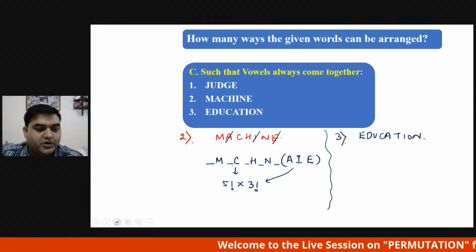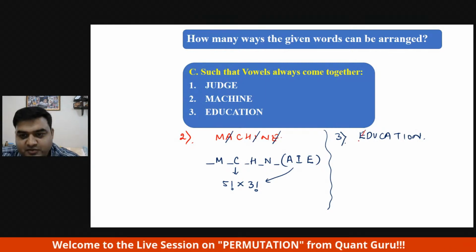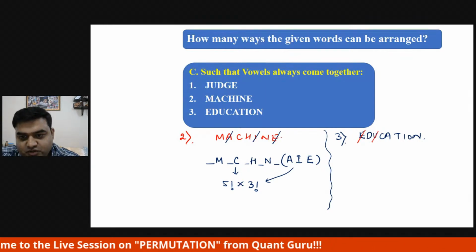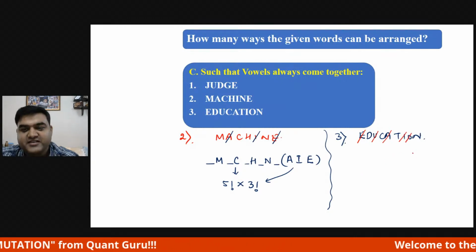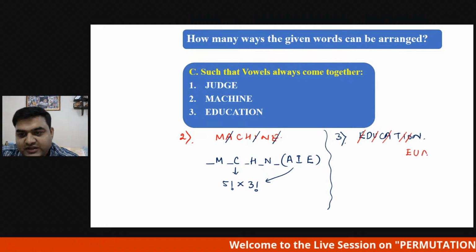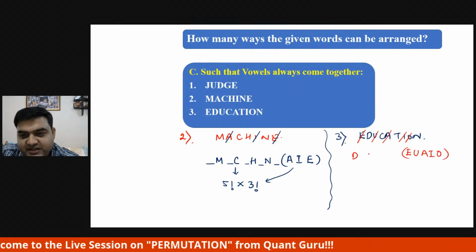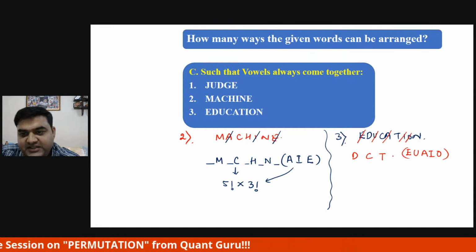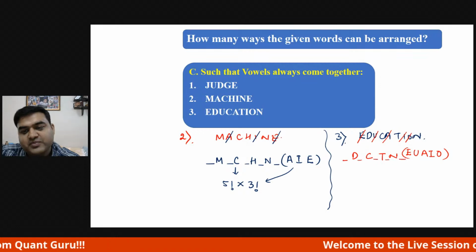Okay, what will we have to do? Step number 1, identify vowels. There are 5 vowels: E, U, A, I and O. What is remaining? D, C, T and N are remaining. So these are all the places the vowels can take.